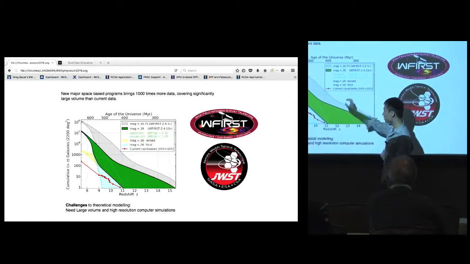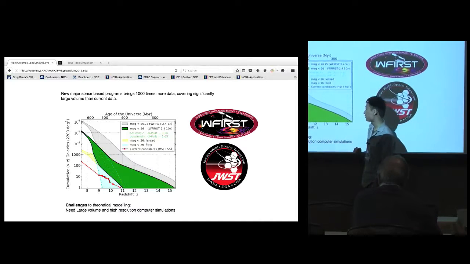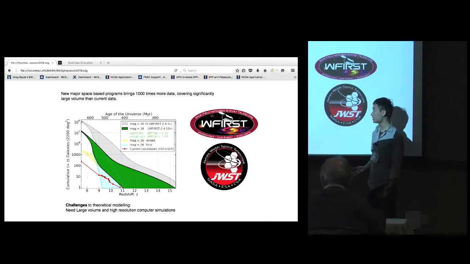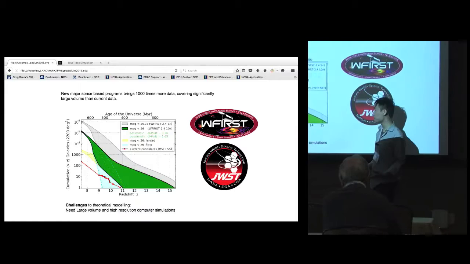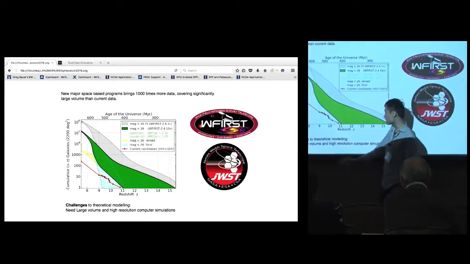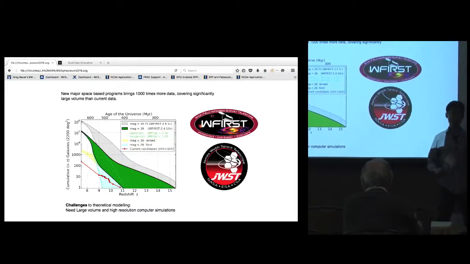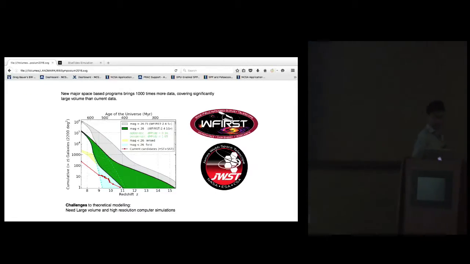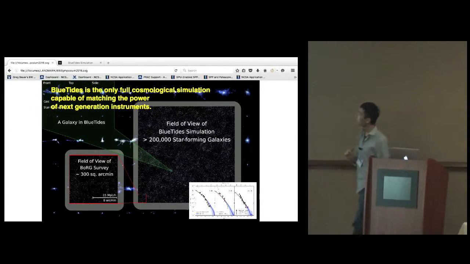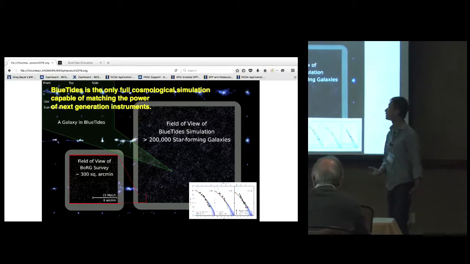But that does pose challenges to theoretical modeling, because that means we need comparable simulations that are sufficiently large and with sufficient resolution to resolve the galaxies. And BlueTides is the only simulation out there to do this.